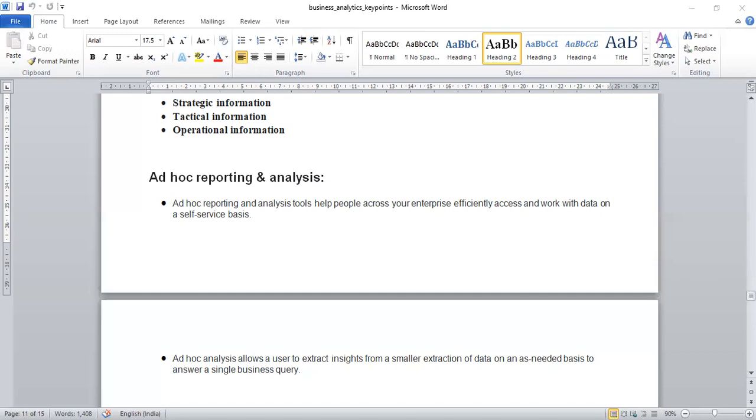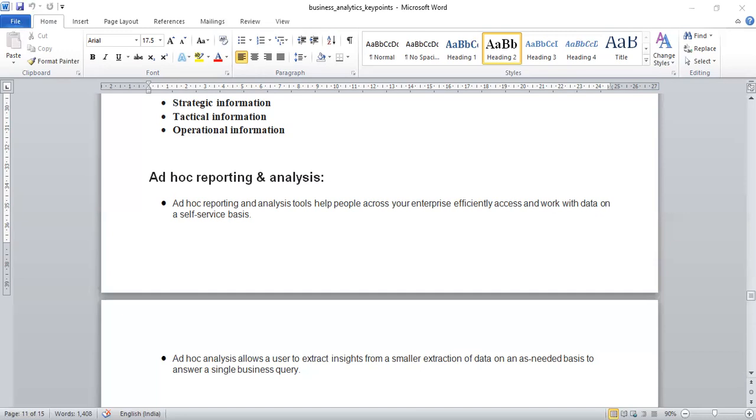These structured reports are produced by people who have a high degree of technical experience working with business intelligence tools to mine and explore the data and aggregate large amounts of data. But ad hoc reporting relies on much smaller amounts of data. This makes it easier for people in an enterprise to report on a specific data point that answers a specific business question. So this is ad hoc reporting.